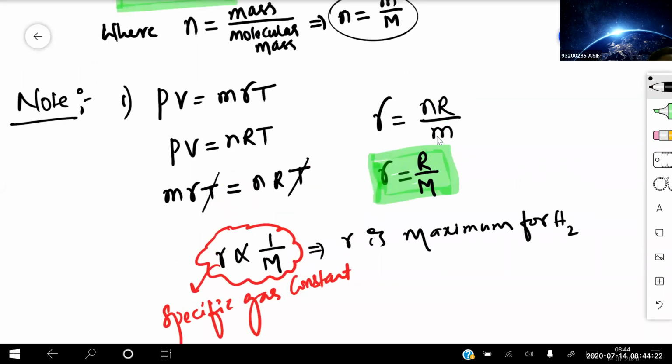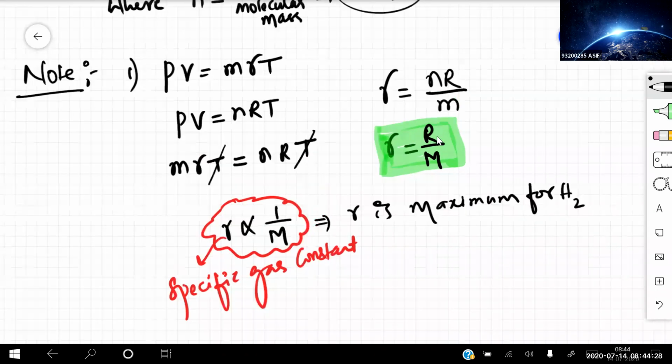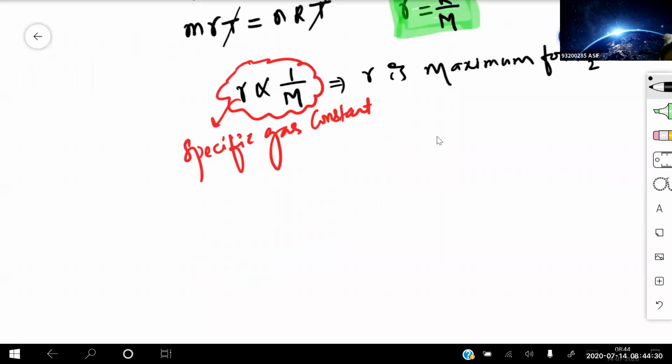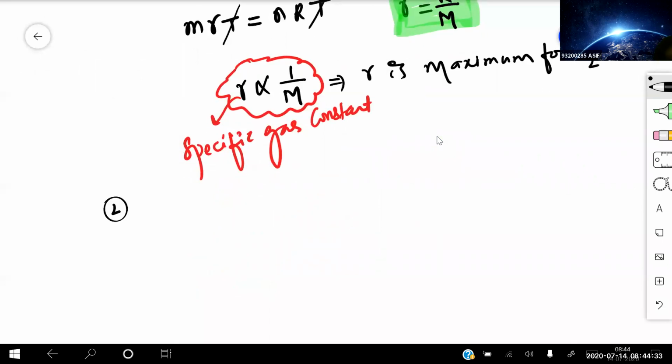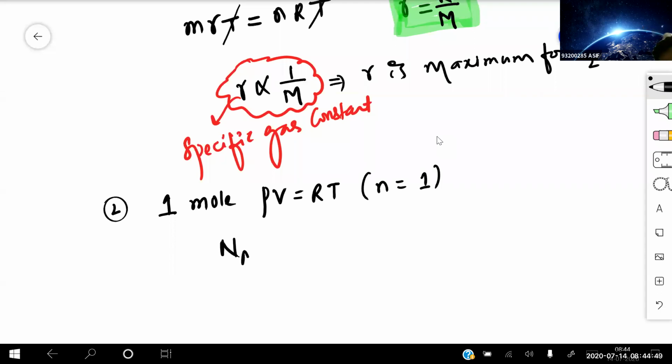So I have taken the relation between the mass as well as the moles, and I have got the relation between them as small r is equal to capital R divided by capital M. So point number 2 now. For 1 mole, PV is equal to RT, because the value of n I have taken is equal to 1. And we know that Avogadro number Na is equal to 6.023 into 10 to the power 23 per mole. I hope you remember this relation from your chemistry.